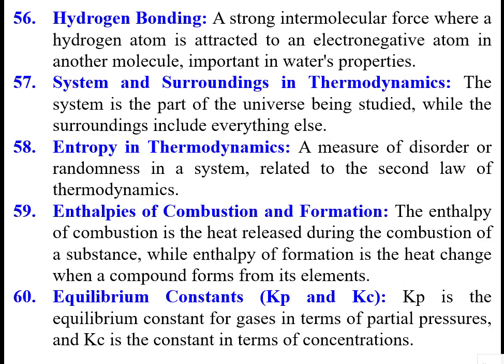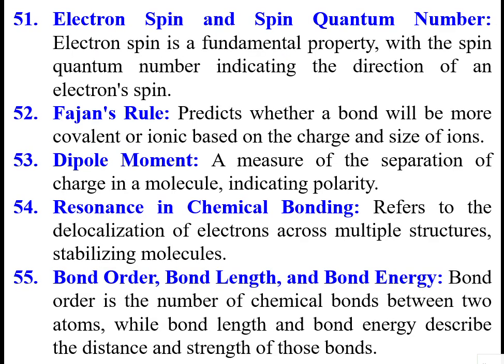Then even, for example, you take a benzene molecule. In the benzene molecule, you see, there will be alternating double and single bonds. So that electron, while it is rotating, sometimes that double bond will be there, sometimes there will be a single bond because of that structure. So like that, there will be resonance, or delocalization of the electron across the structures. Bond order, bond length, and bond energy.